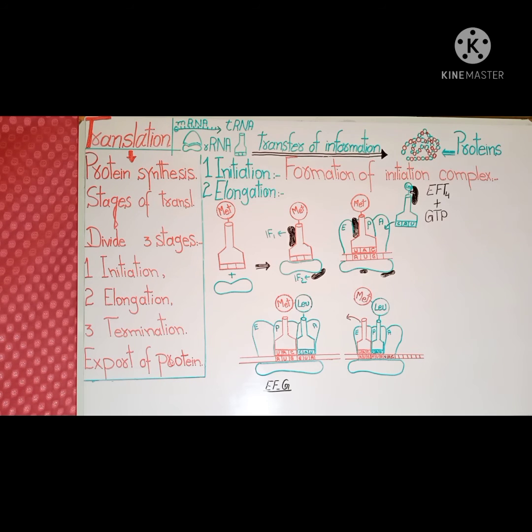So this empty transfer RNA moves out from the large ribosomal subunit because it gave its amino acid to the second transfer RNA molecule. As a result, it repositions the growing polypeptide chain in such a way that the transfer RNA which is present at the P site contains two amino acids, and exposes the next codon on the messenger RNA at the A site. It leads to the growing of the polypeptide chain.